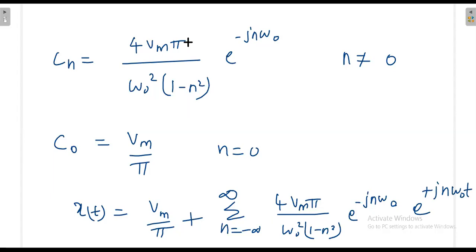In this term you can also see that the coefficient value will decrease when you increase n. Without worrying about whether it is positive or negative, it is inversely proportional to n square. So when you increase n, the Cn amplitude value will definitely decrease. That means higher order harmonics will have lesser amplitude value. So with this I will stop. Thank you.